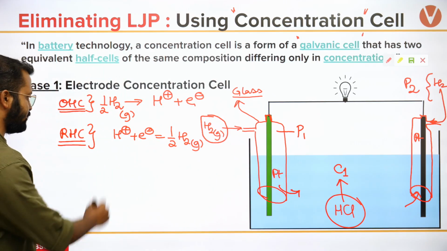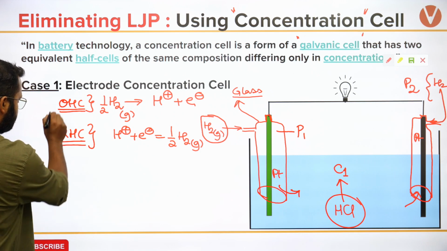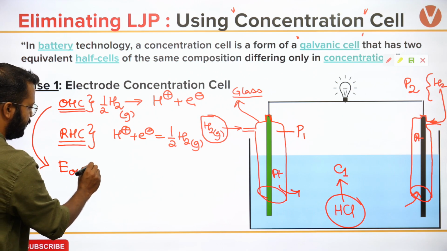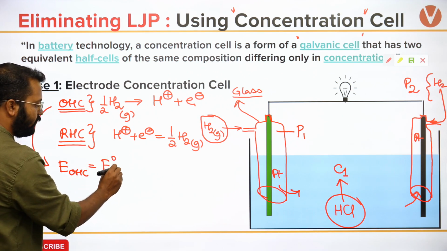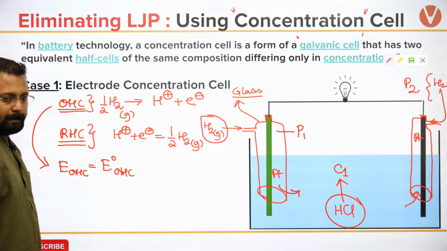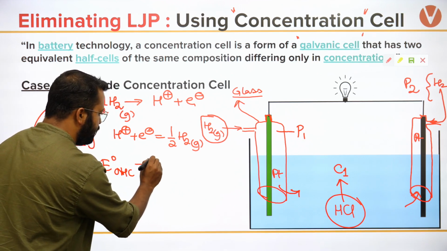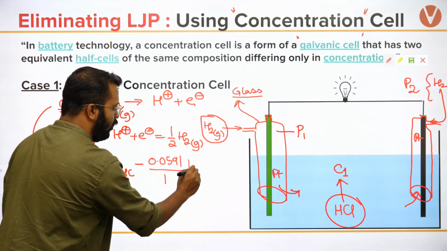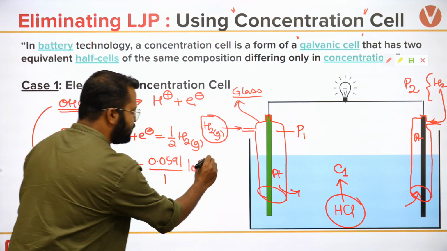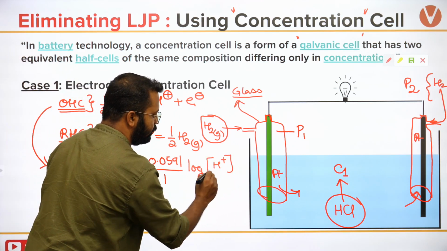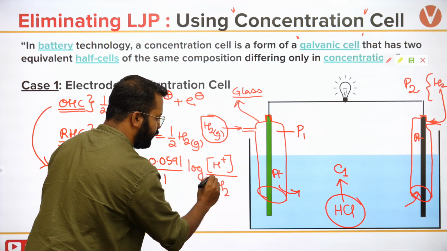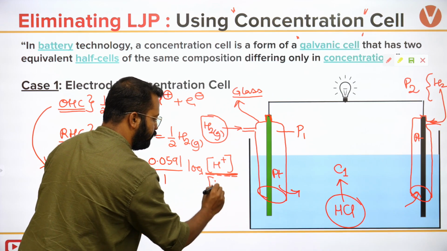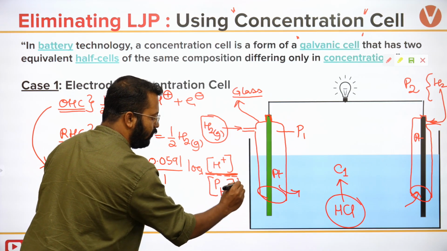So can we say this, that E for oxidation half cell will be equal to E naught for oxidation half cell, okay, minus 0.0591 by 1 log of H plus ion concentration by pressure of hydrogen to the power 1 by 2.